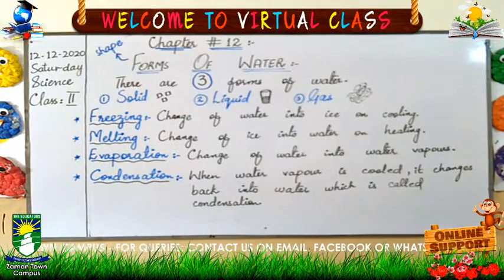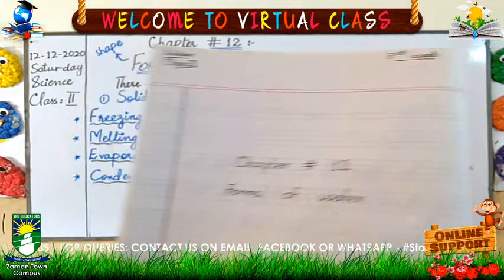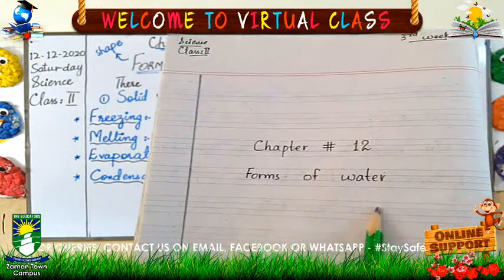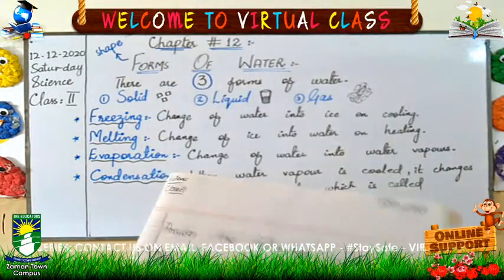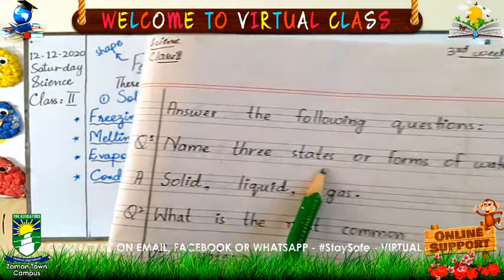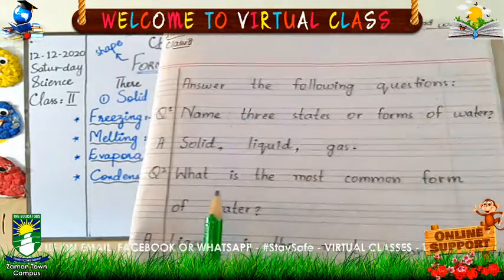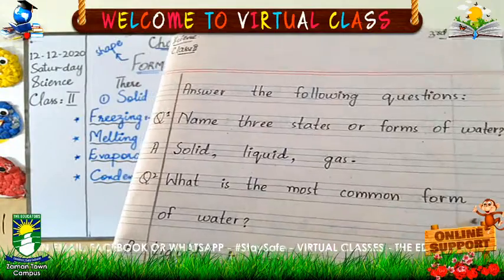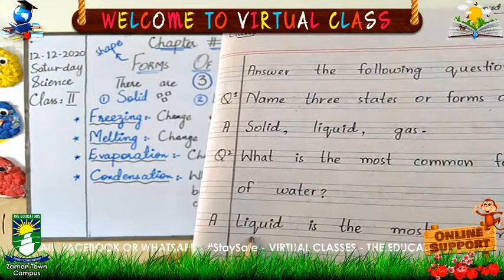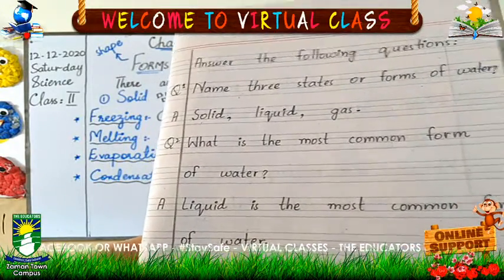We have some copy work as well. First of all, you will have to make the title page, chapter number 12, forms of water. Here are some question answers. Question number 1, name 3 states or forms of water: solid, liquid, gas. Question number 2, what is the most common form of water? Liquid. Liquid is the most common form of water.